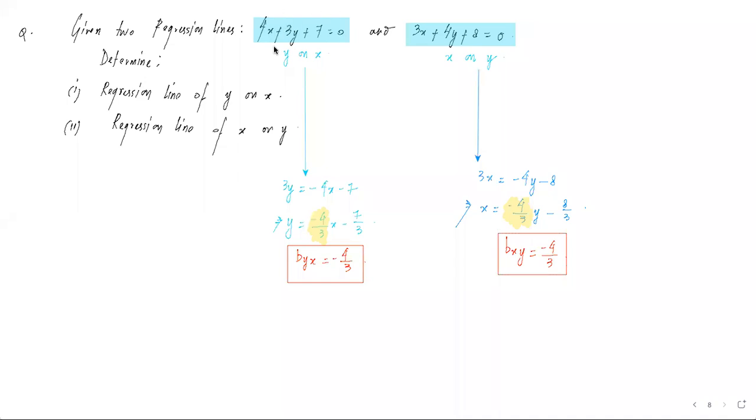Now, if we recall the property जो हमने क्लास के बिगनिंग में देखा था, that r square का मतलब होता है byx multiplied by bxy. Let us find out this. byx is -4/3 and bxy is -4/3. So on calculation we are getting 16/9. अगर 16/9 का हम अप्रॉक्स वैल्यू निकालें तो इट इज डेफिनेटली ग्रेटर देन 1.